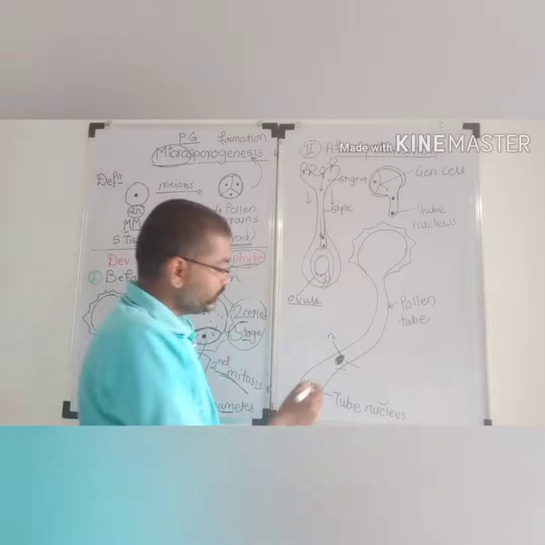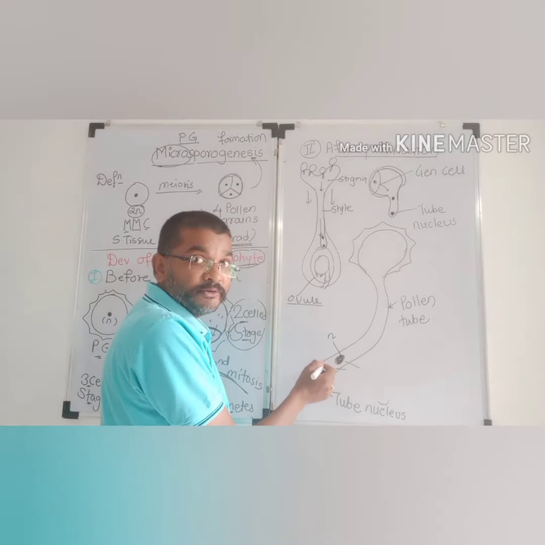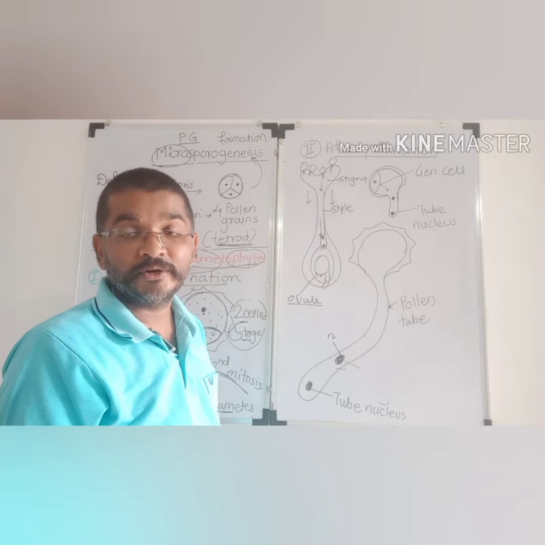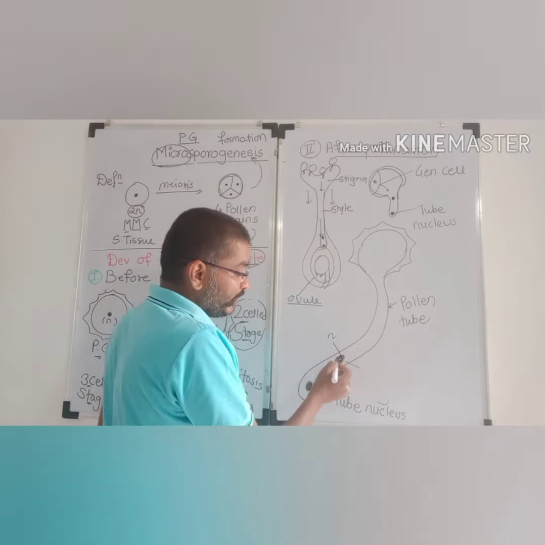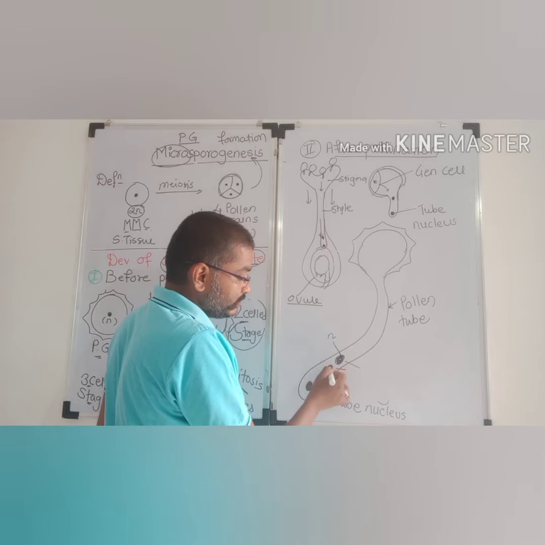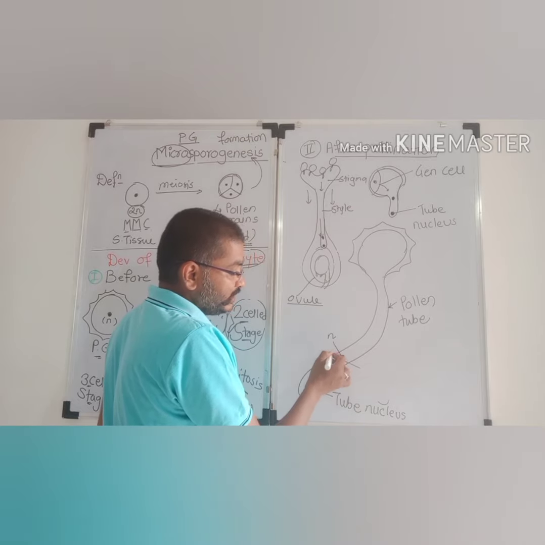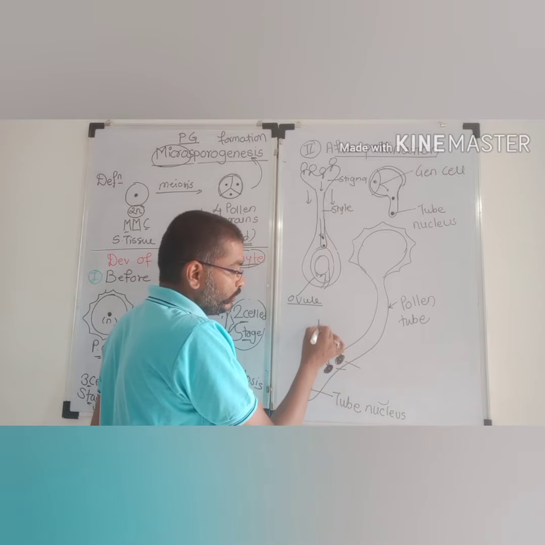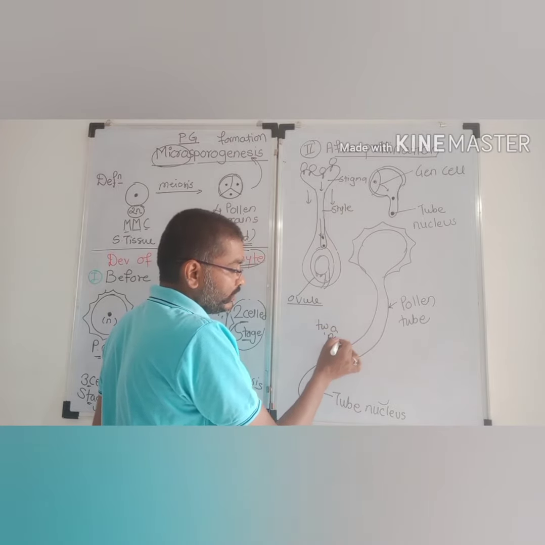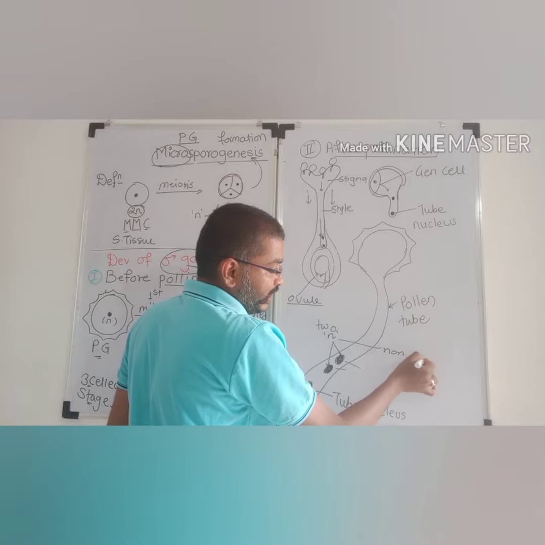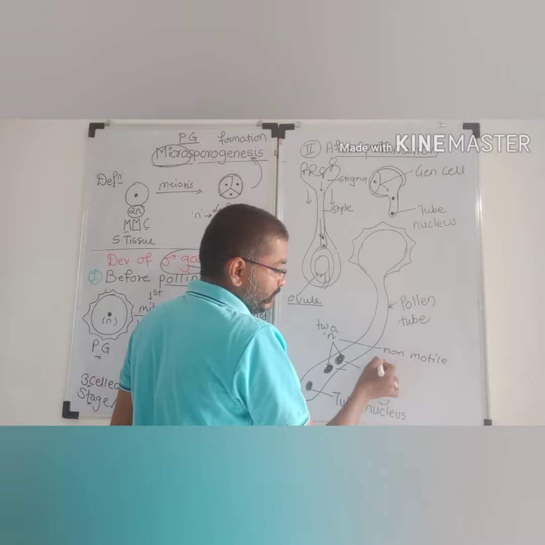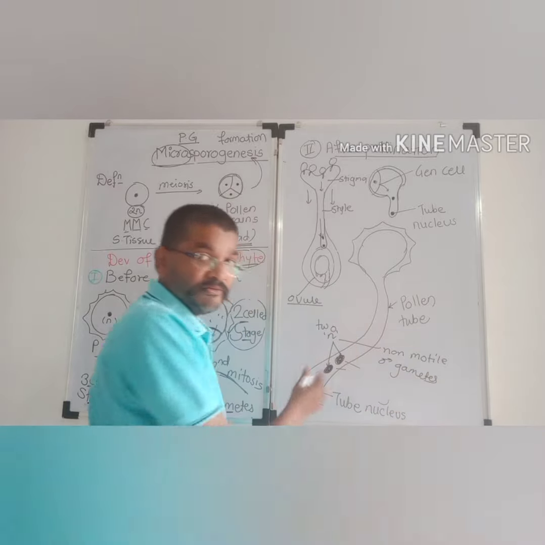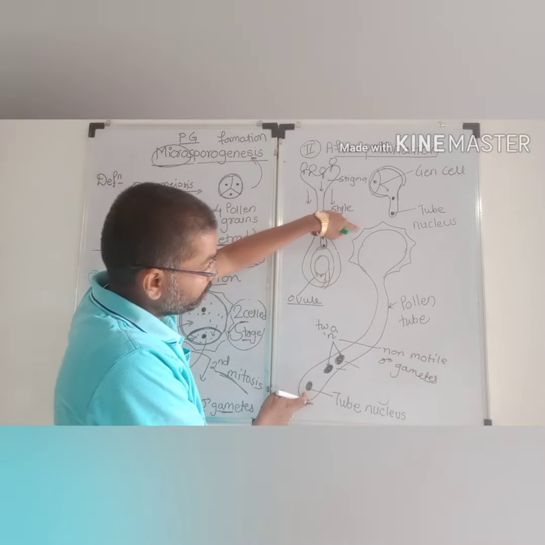This single haploid generative cell nucleus divides mitotically, not meiotically. Due to mitotic cell division, the generative cell divides into two haploid non-motile male gametes.